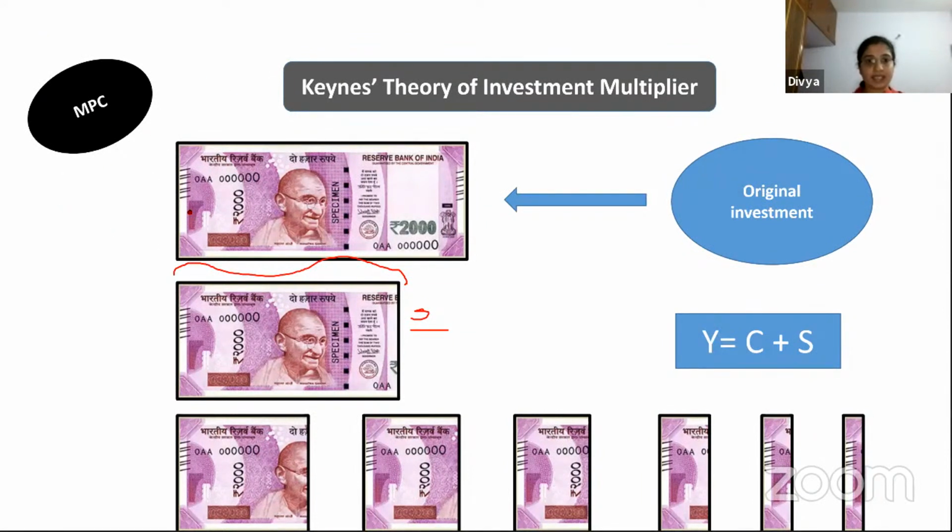What happens in the case of the multiplier is that it is with regard to the investment to be made by the government when there is a requirement. If the government wants to know what investment it has to make, it has to know the number of times this investment will multiply.